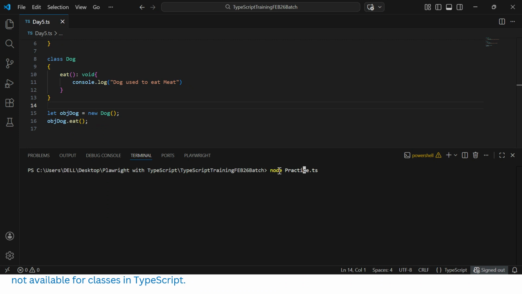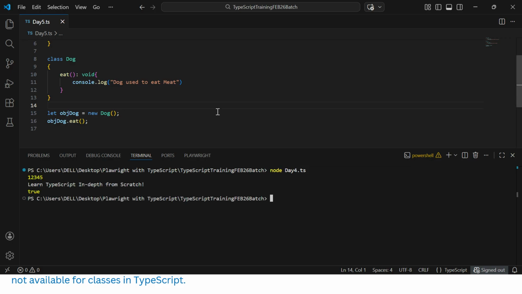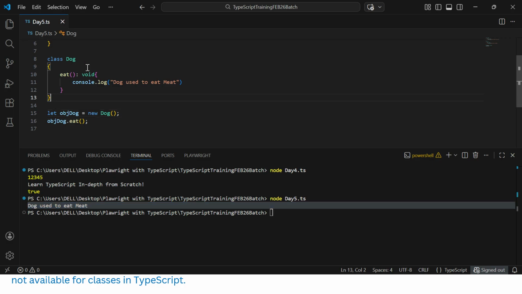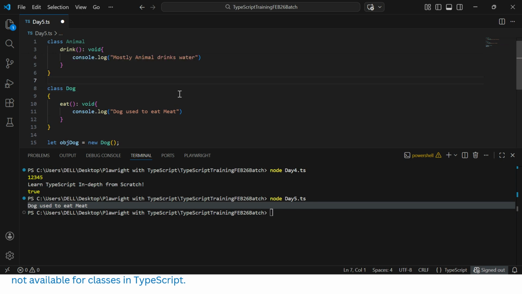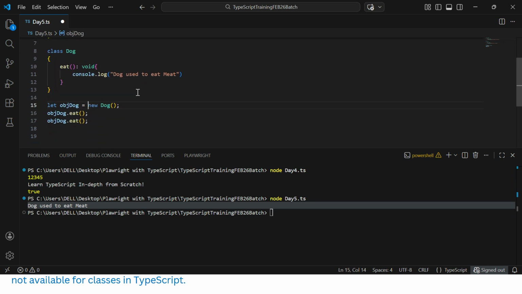You can change the file name here to day5. So you can see dog used to eat meat. That is perfectly fine because I am creating the object for the Dog class directly, where the method is there. But is it possible to access the other method created in the Animal class? The method created was drink. So let's change it to drink here and see what happens.